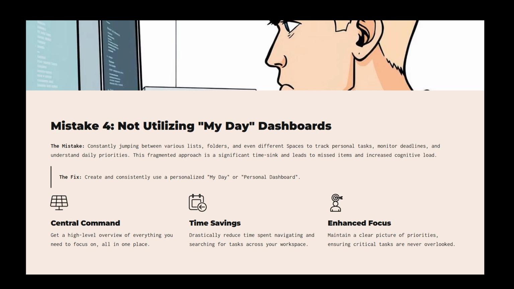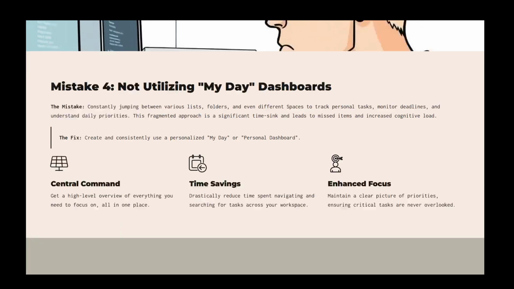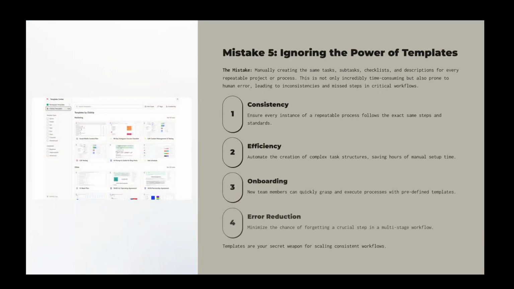Finally, don't underestimate the power of templates. Many users create the same tasks and subtasks manually for every repeatable workflow, which is time-consuming and prone to errors. Creating task templates can bring consistency and efficiency to your workflow. Templates help ensure that nothing gets missed, save you precious time, and make repeatable tasks far more manageable.